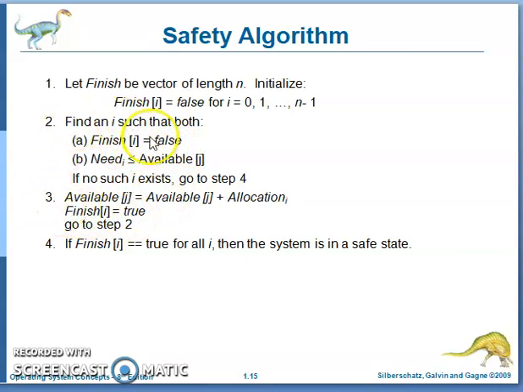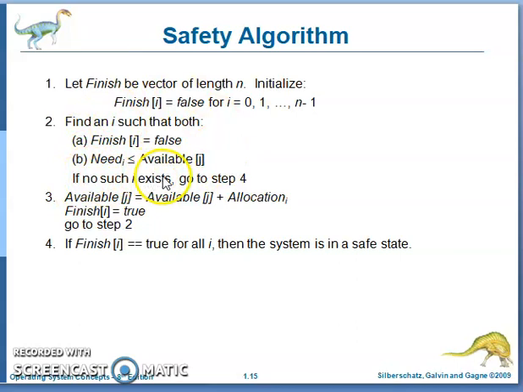So you go to step number 2. Again you find another process which is not yet completed and the required resources for that process are available. Then you come to 3 and then go for 2. This is the cycle. If all processes are completed, then there is no such i that exists. That means all processes are completed.